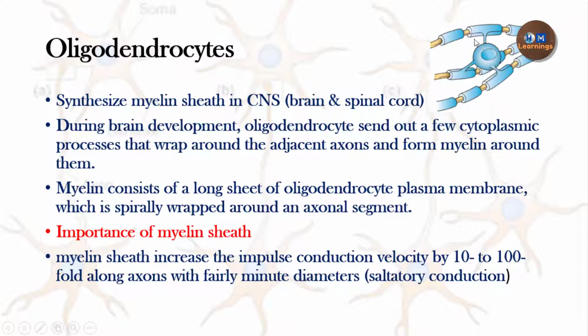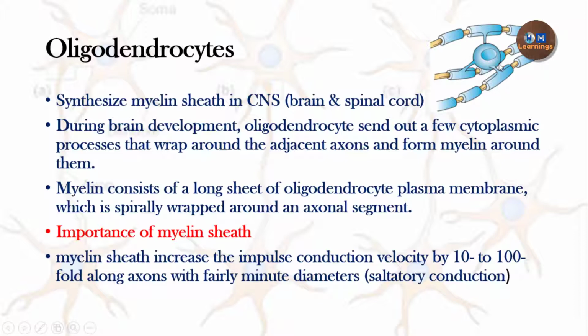The myelin sheath is basically the plasma membrane of the oligodendrocyte with the cytoplasm between them. But that cytoplasm is very little because it has been removed from between the plasma membranes. So it is literally the plasma membrane of the oligodendrocyte which forms the myelin sheath around the axon. Now, a very important point to remember here is that one oligodendrocyte forms a myelin sheath around many axons.